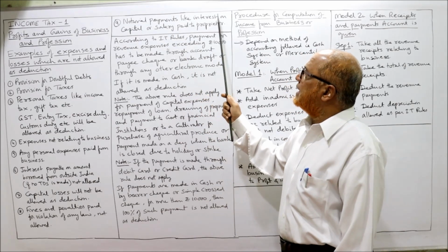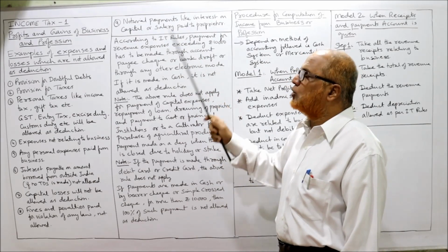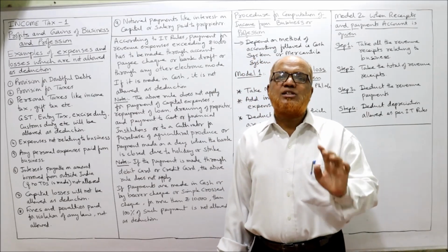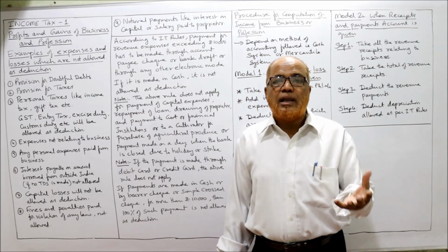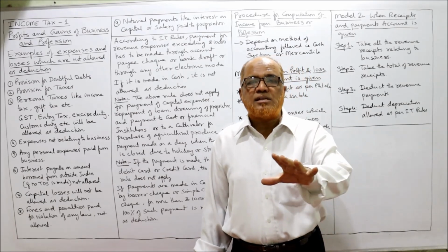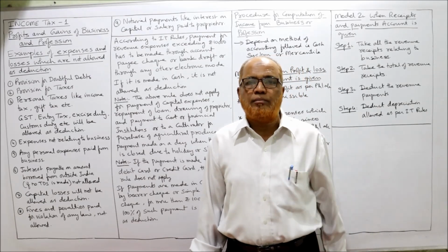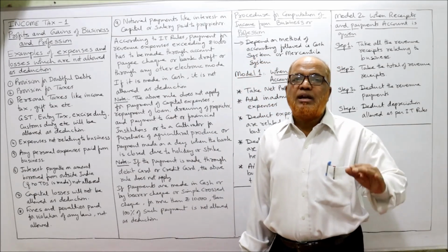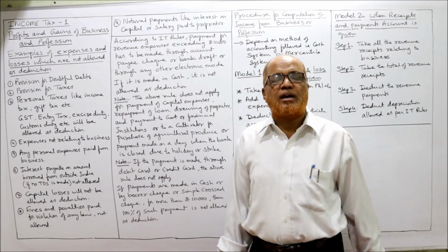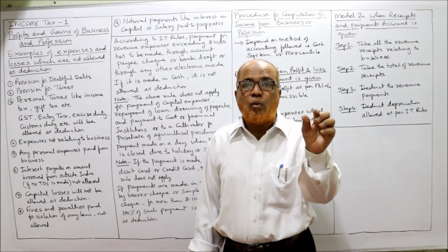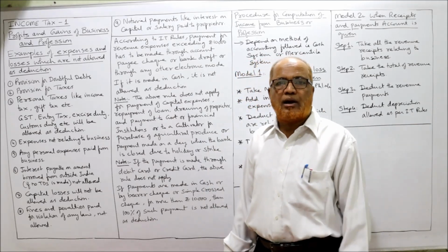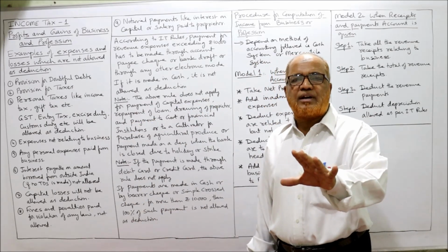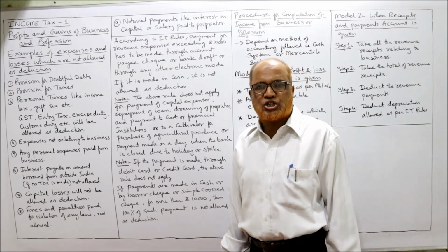Next one, notional payments like interest on capital or salary paid to proprietor. Notional means imaginary. Some imaginary expenditure will be debited to the P&L account, like interest on capital. The Income Tax Act says interest on capital will not be allowed. Interest on loan will be allowed, but interest on capital is not allowed. Similarly, salary paid to employees and workers is allowed, but salary of owner or proprietor is not allowed as deduction. So these are the expenses and losses which are specifically not allowed as deduction.